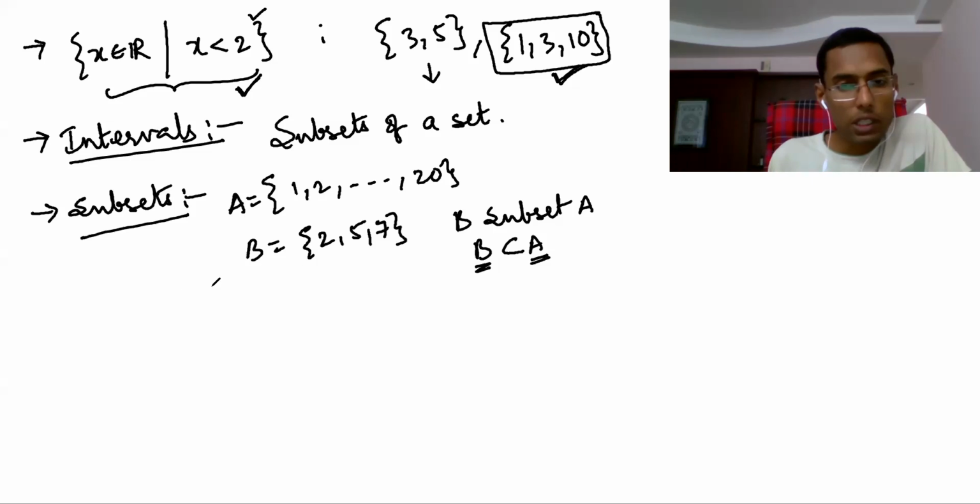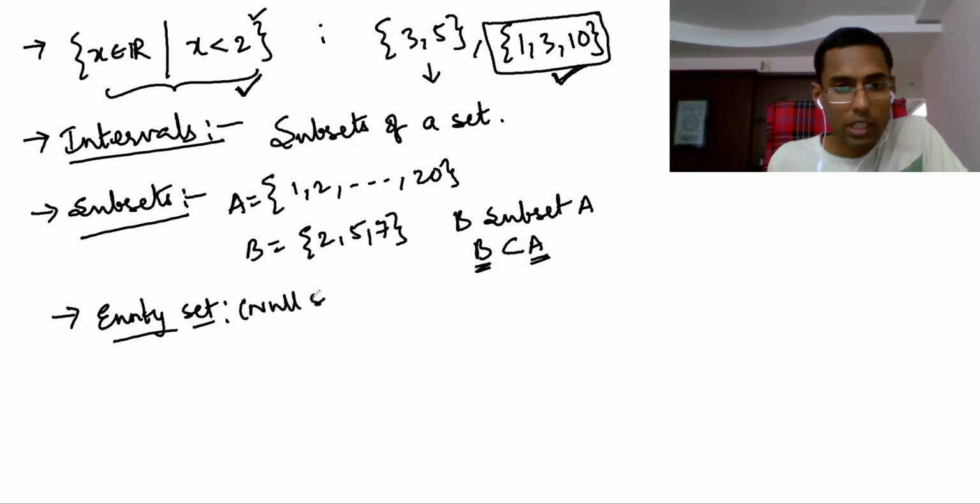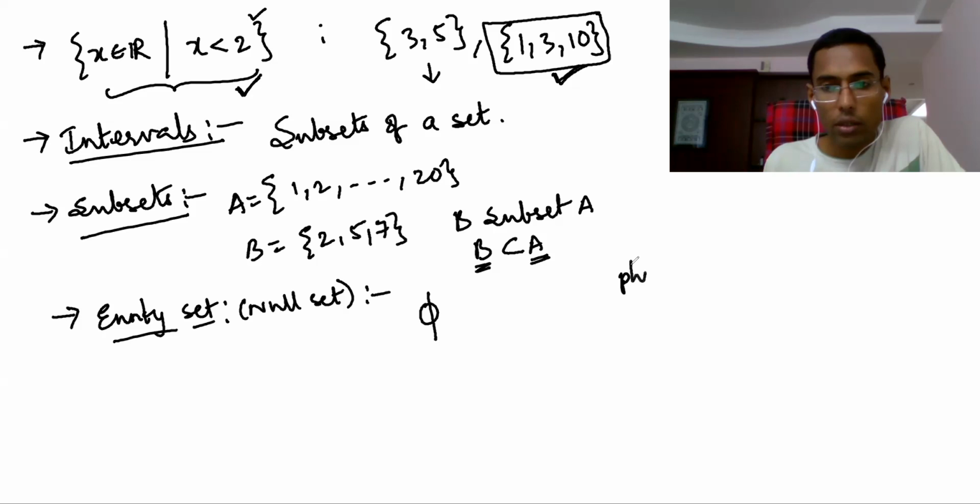Now, one set is called the empty set, which you already know. We can say empty set, null set, or void set. The empty set we represent with phi. This is phi, and phi is different from pi. Pi is this, which you know.